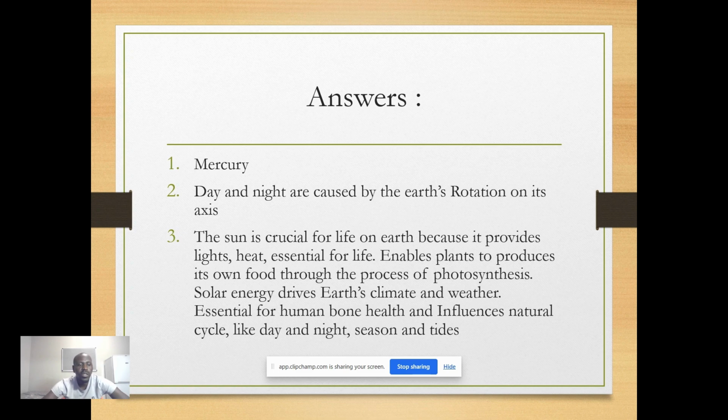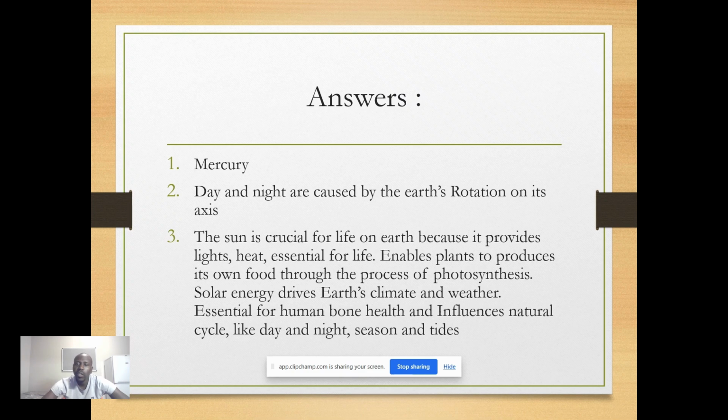So the last question, the third question, I mean to say, pardon for that. Why is the sun so important? The sun is crucial for life. That is the answer I'm sharing now. The answer says the sun is crucial for life on Earth because it provides light and heat, essential for life. Remember, we need the energy from the sun as human beings to survive. It also provides heat and it's essential for our lives as well.